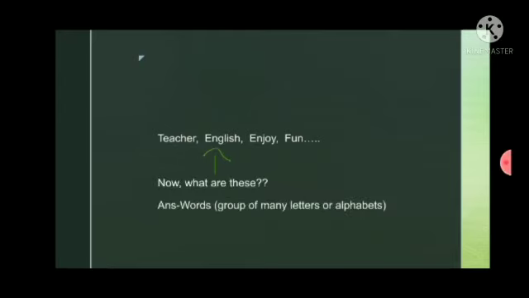A, B, C, D and so on. What is it? Yes, these are alphabets. Now, teacher, English, enjoy, fun. What are these? Yes, these are words. Words means a group of many letters or alphabets.